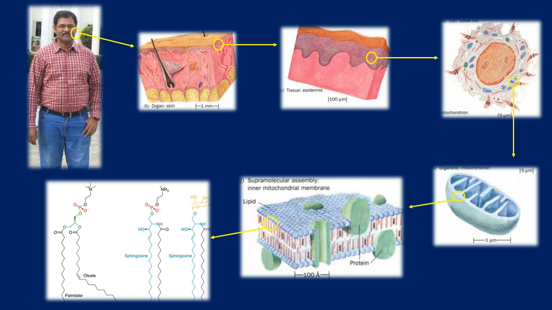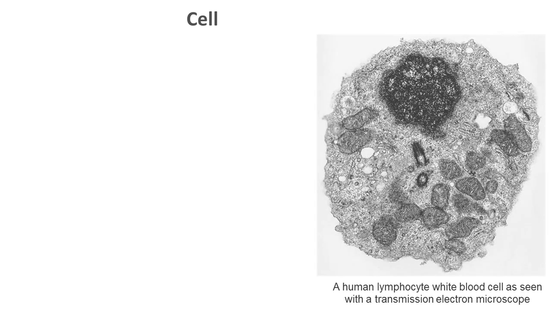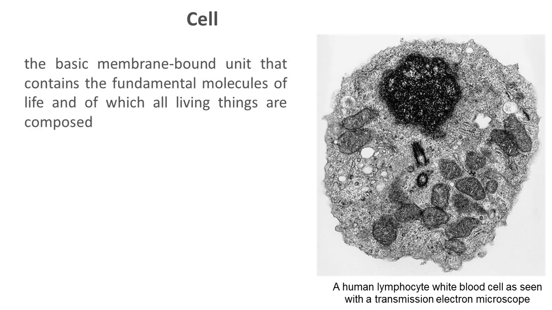Friends, let us see now what exactly is a cell and its organelles. A cell is a basic membrane bound unit that contains the fundamental molecules of life and of which all living things are composed. So this is the definition we can see for a cell.